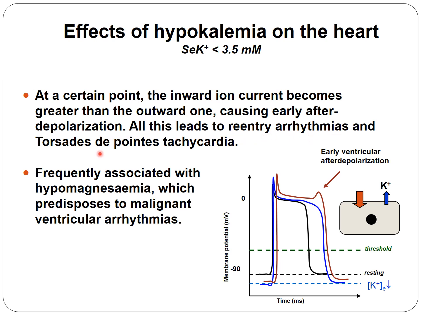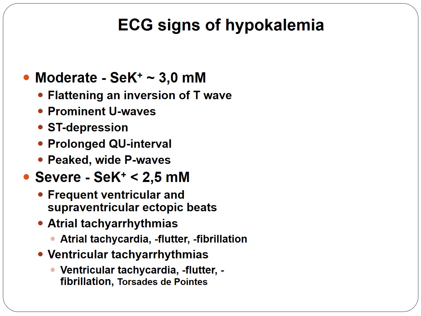All this leads to re-entry arrhythmias, such as torsade de pointes tachycardia, frequently associated with hypomagnesemia, which predisposes to malignant ventricular arrhythmia. This is why you should check the magnesium concentration when the potassium concentration is low, because the chance that malignant arrhythmia develops is much higher. And for the treatment, we should apply both magnesium and potassium.